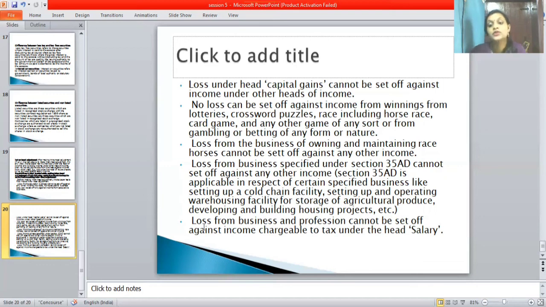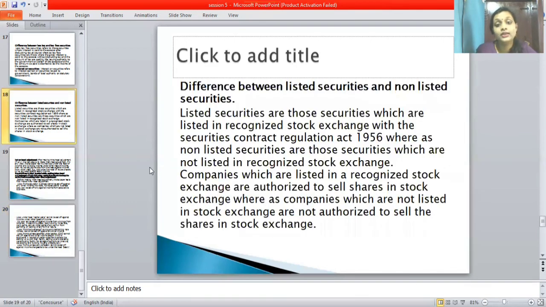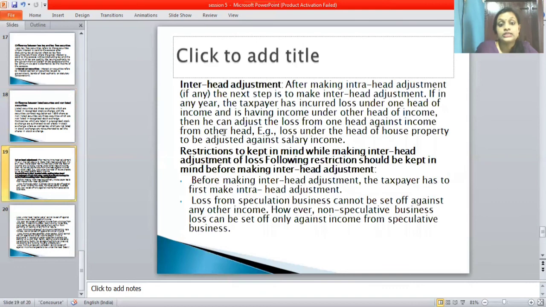So what adjustment can you do in salary? Income from salary. So finally this all comes under intra-head adjustment. While making the adjustment, you should keep in mind that we should follow these few points.